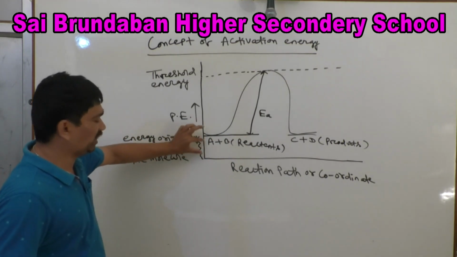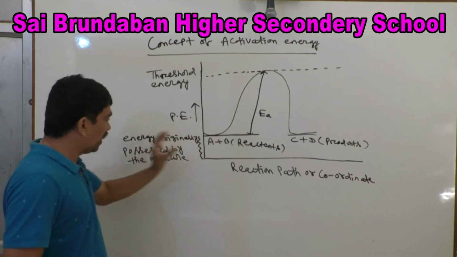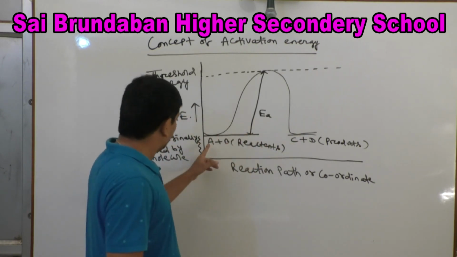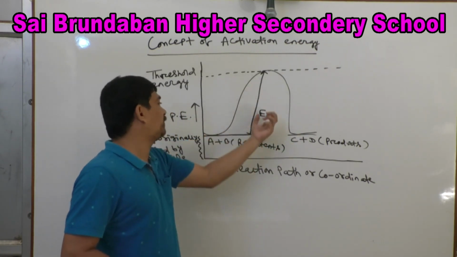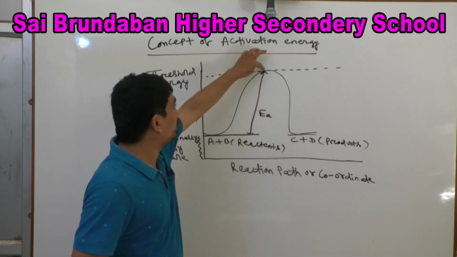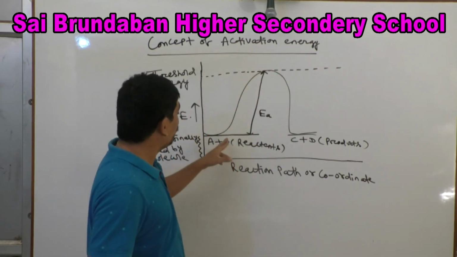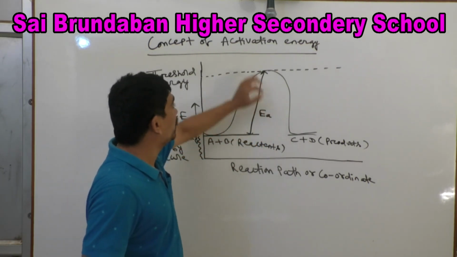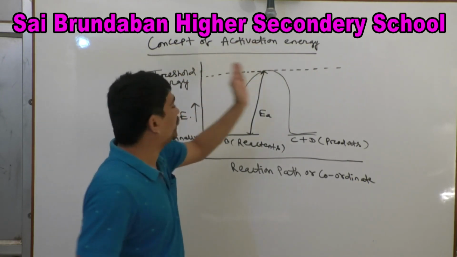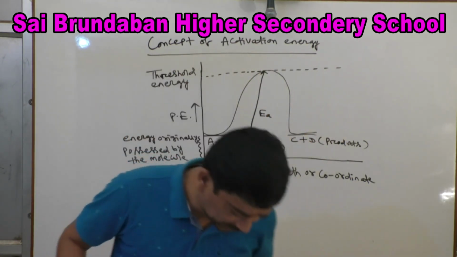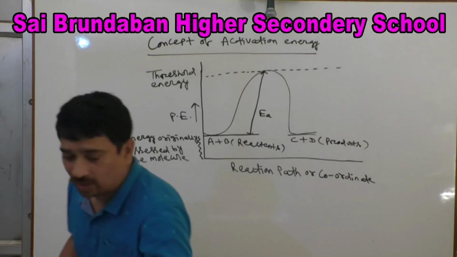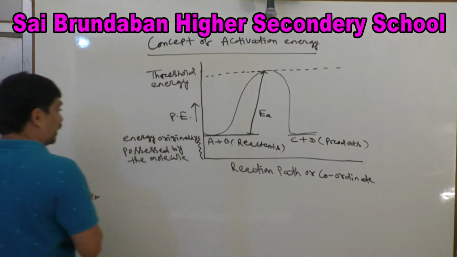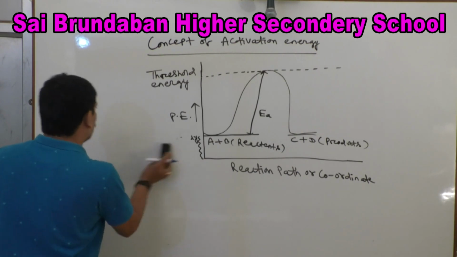This much energy is possessed by the reactant molecules A and B, but that does not give rise to product. For them to give rise to product, A and B receive the activation energy, so that they reach the threshold energy barrier. So when A and B gain this amount of extra energy, that is activation energy, they reach the threshold energy barrier, and that gives rise to product. Clear? So we will discuss first what is threshold energy. This diagram is most important. Next I am writing what is threshold energy.